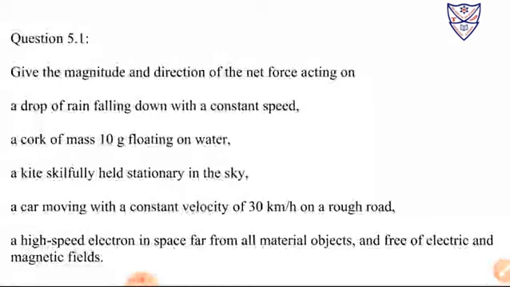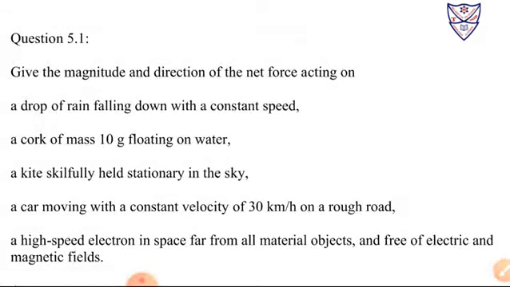Whenever an object moves with constant speed, there is no net external force, so the net force on that drop will be zero. If some force were exerted on that drop, there would not be constant speed. So how is the net force zero here? The weight of the drop is balanced by the buoyancy force of the atmosphere. They are the same but opposite, which is why there is no net force.